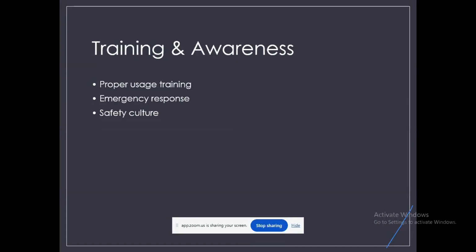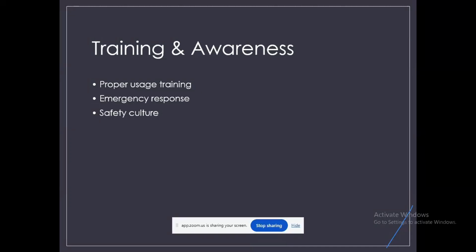Then training and awareness, especially for fall protection, needs more training and awareness. Training and awareness are essential to ensure that fall protection systems are used correctly and effectively. Even the best equipment cannot save lives if workers are not properly trained. The goal is to create knowledge, preparedness, and a strong safety mindset.